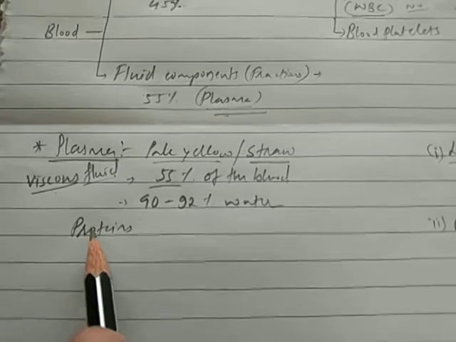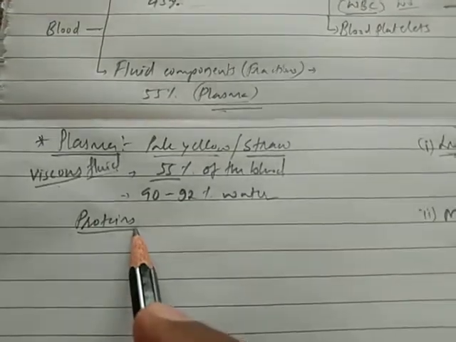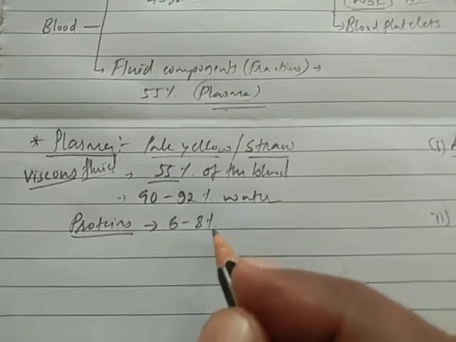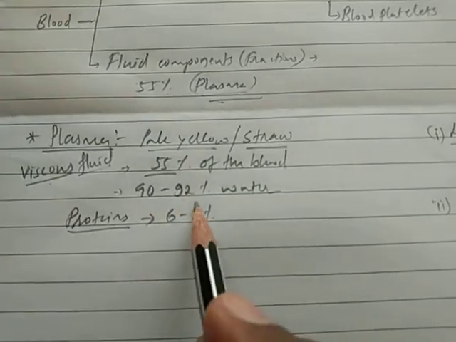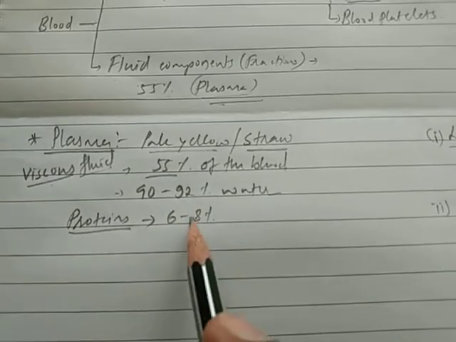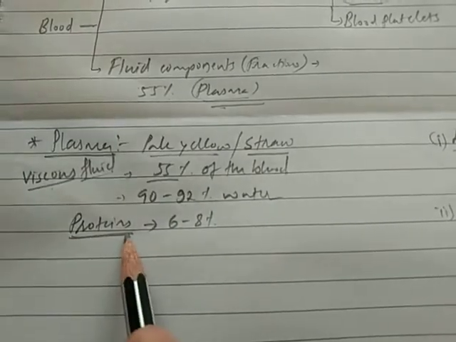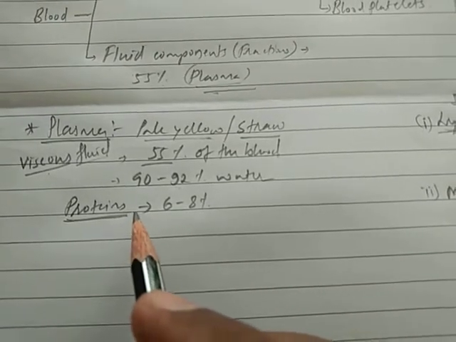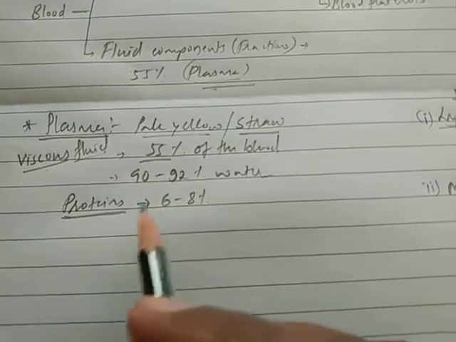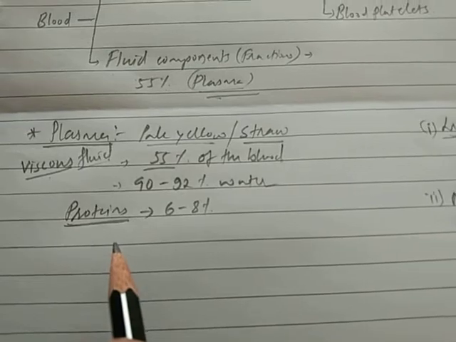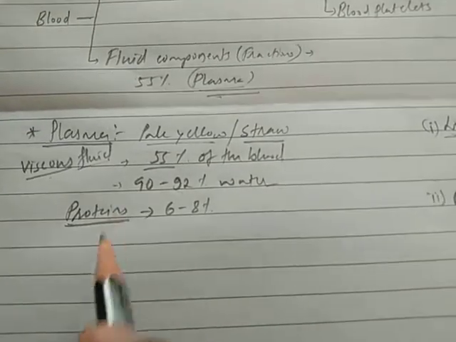So 92% water is there, and it also contains proteins, about 6 to 8% of the plasma. There are proteins such as albumin, fibrinogen and globulin, which we'll take up later.